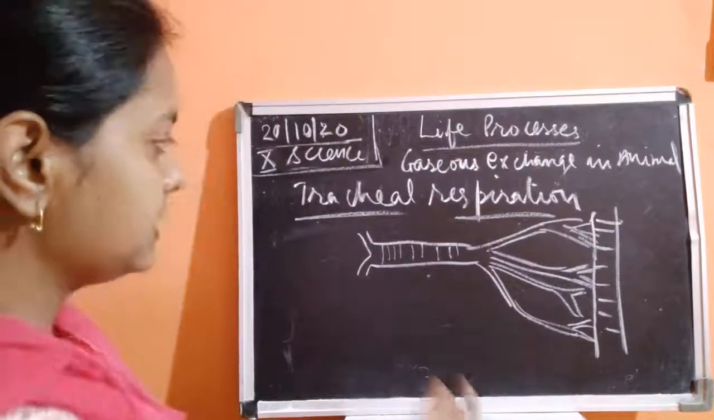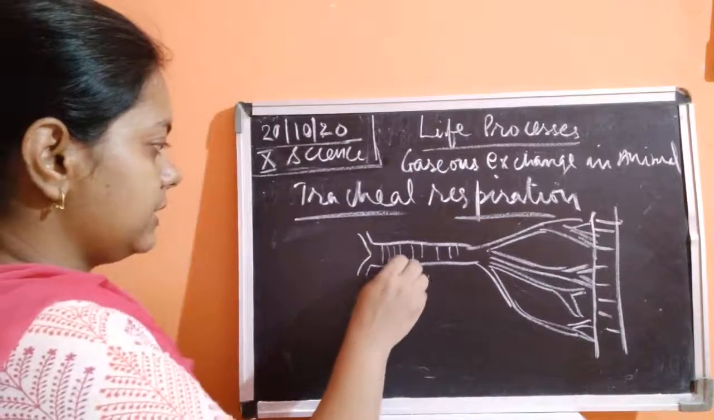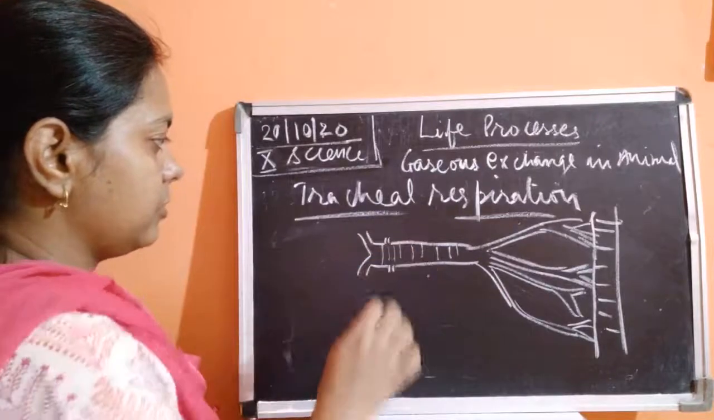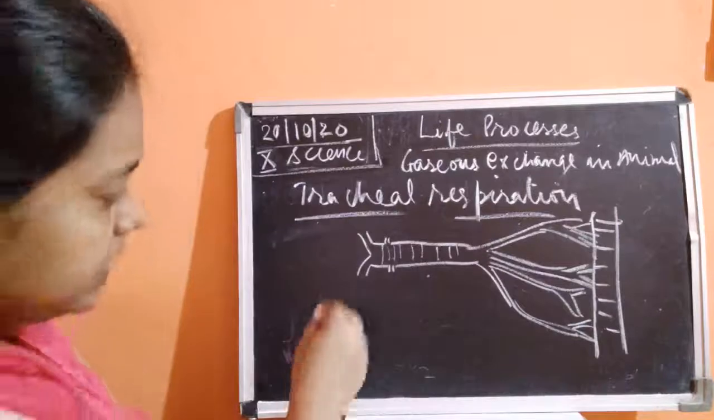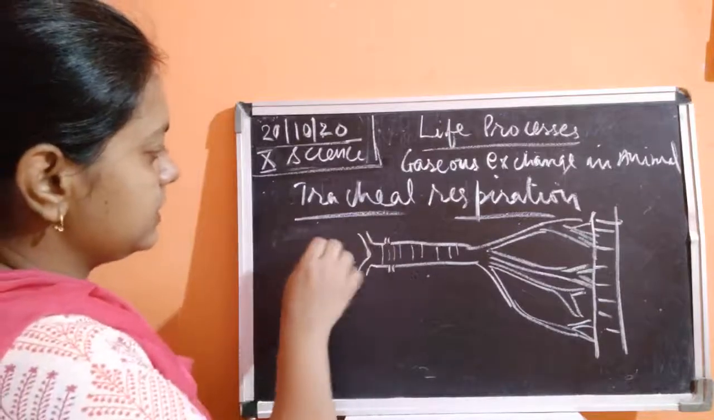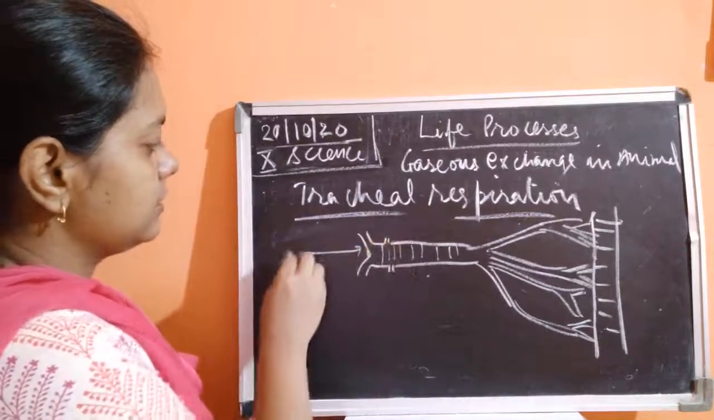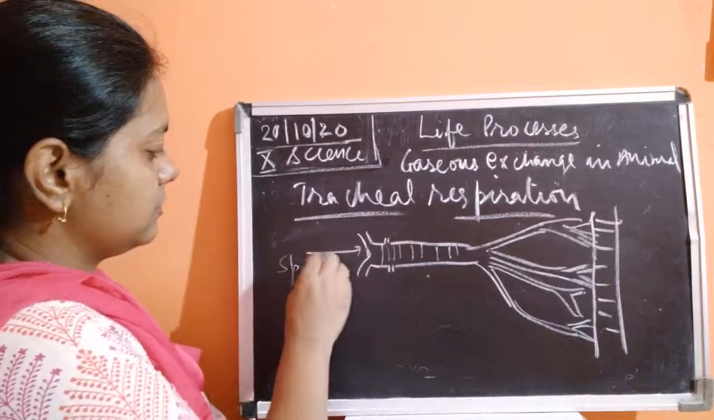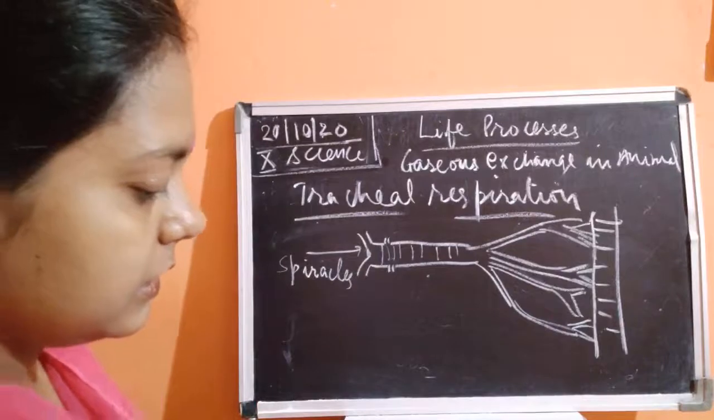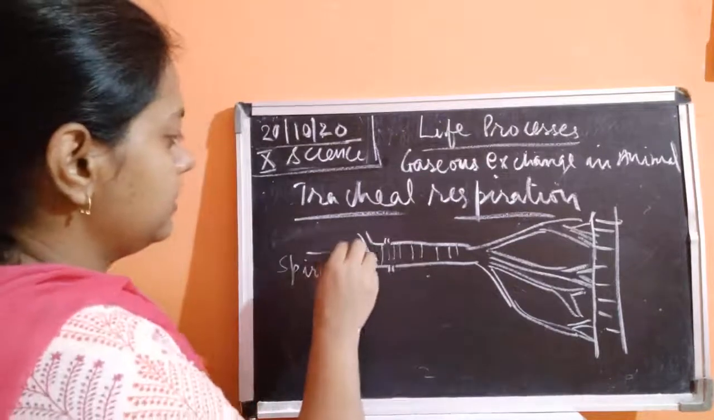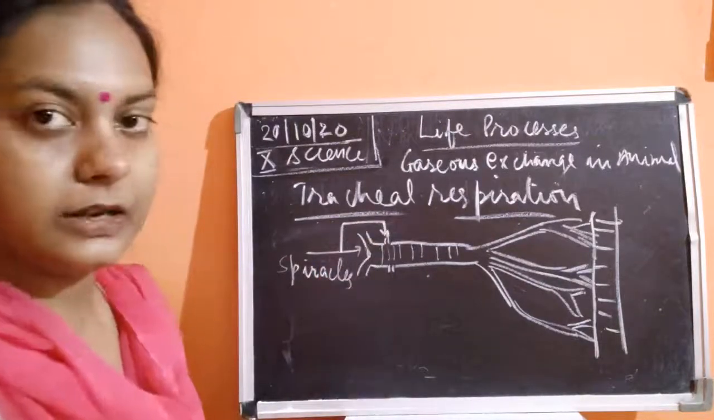So when I label it, some of the openings are present. So we can say that the openings are also present. Okay. So now, what is this? It could be the space. These are the spiracles. This is also spiracle. Okay.